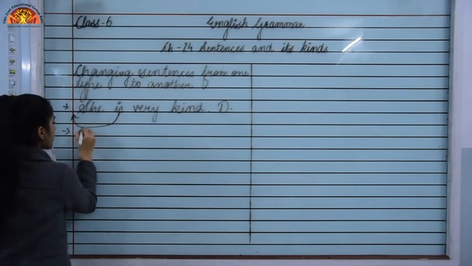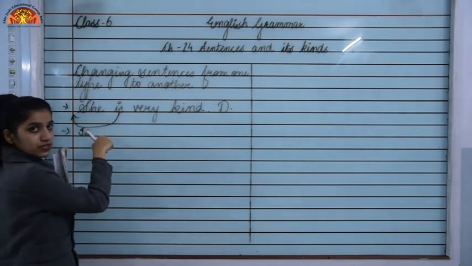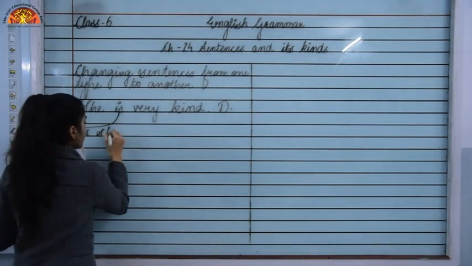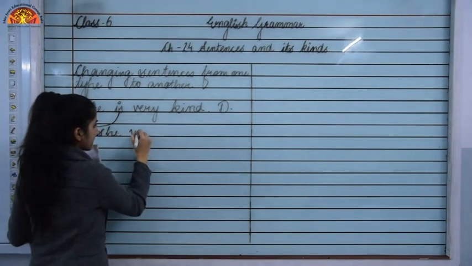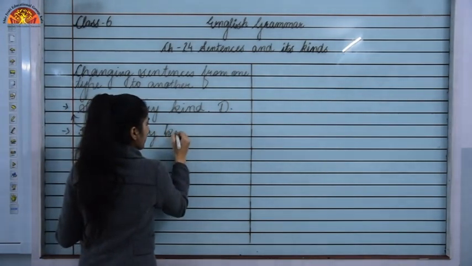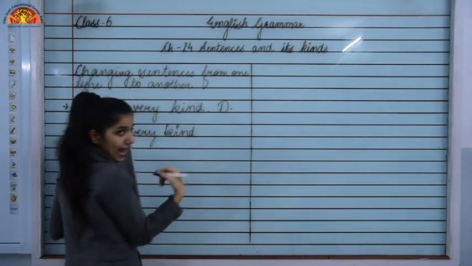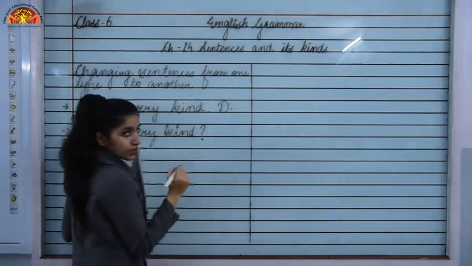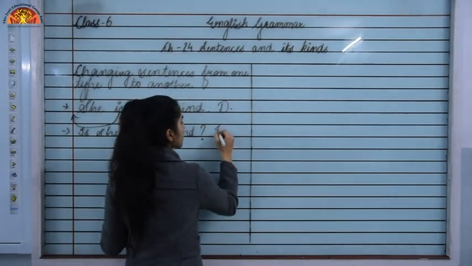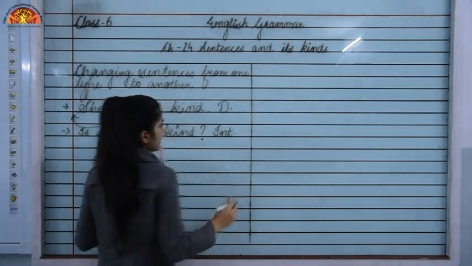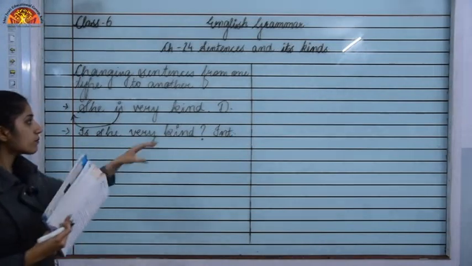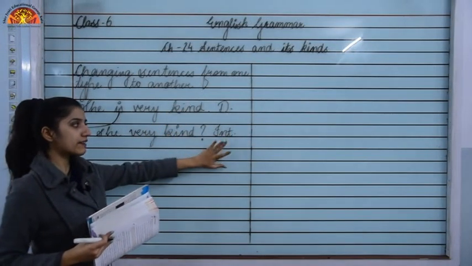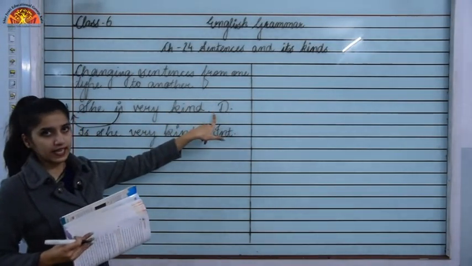So, is, and then the subject will come, that is she. After that, the rest of the sentence. Is she very kind? And as we have framed a question, it will end with a question mark. Okay, so this is an interrogative sentence. Now we have formed the interrogative sentence from a declarative sentence.